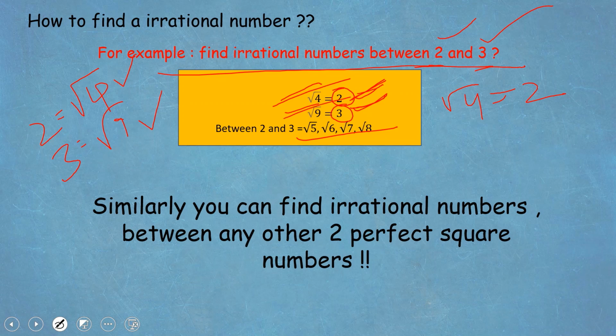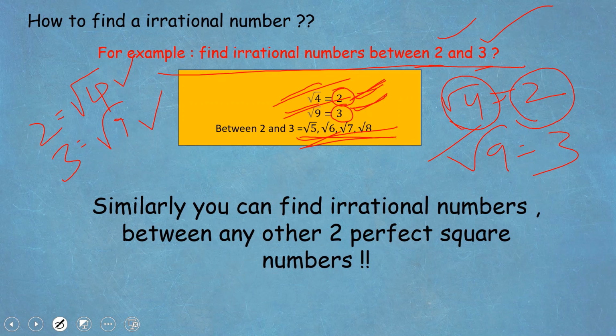Root 4 and root 9 are perfect squares and they can be simplified further: root 4 simplifies to 2, and root 9 simplifies to 3. But root 5, root 6, root 7 and root 8 are not perfect squares, so they cannot be simplified further, and hence they are irrational numbers.